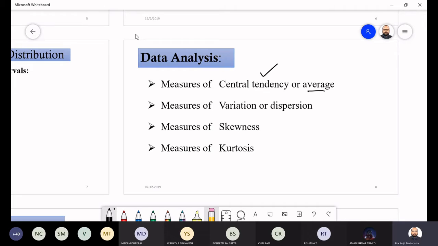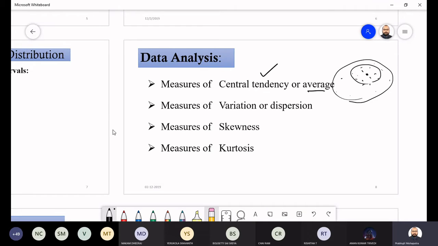And measure of variation or measure of dispersion is what? For example, some data points are given, and this is your whole population. They are centered around this point. This is about the measure of central tendency. When you are talking about the variation, that is how much dispersion they have in the whole area. And measure of skewness and accuracy, that also we will discuss. In this module only we are having the discussion.